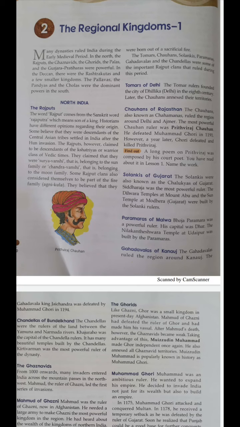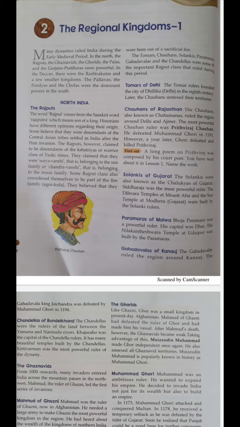The most powerful Solanki rulers, or we can also call them Chalukya rulers, was Siddha Raja. In that time we will see that there were two famous temples, a Dilwara temple at Mount Abu and the Sun temple at Modhera, Gujarat. These two famous temples were built by Solanki rulers.